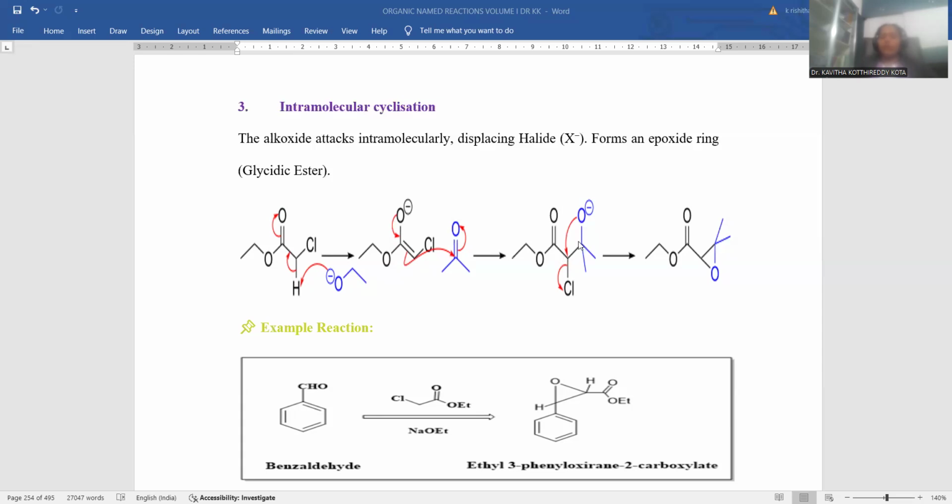Whenever the new carbon carbon bond is generated, the negatively charged oxygen atom polarizes the bond toward this side, so that chloride is simultaneously removed. Whenever chloride is removed, a carbocation originates. The carbocation is susceptible to bind with the oxide, so that you can experience an epoxy bond. That epoxy is just adjacent to the ester functionality, so that alpha epoxy ester formation takes place in this Darzens condensation. How can we say condensation? The product formation takes place by the removal of certain small functionalities from the compound. Hence you can designate this reaction as the Darzens condensation process.